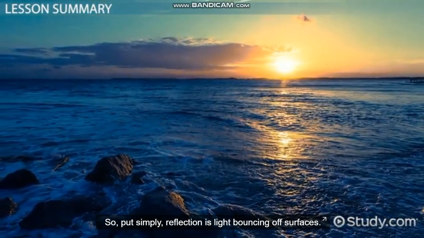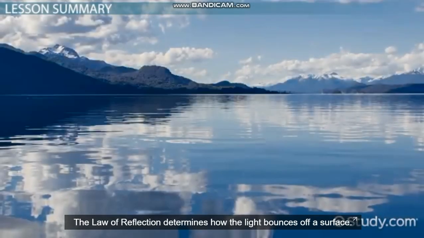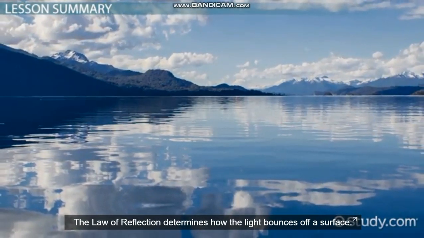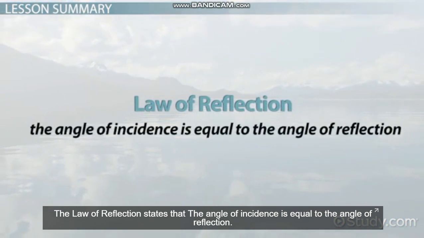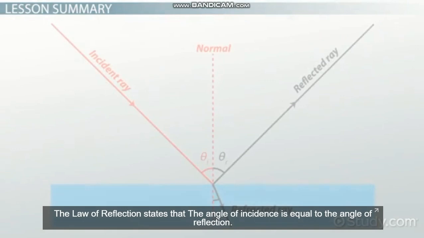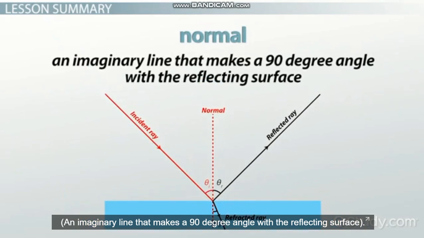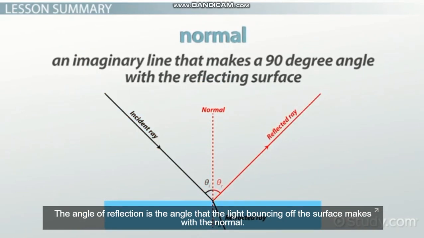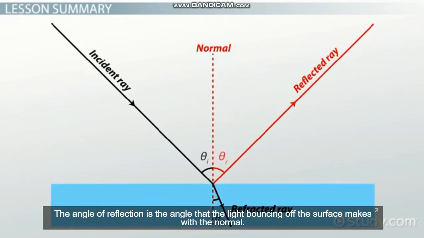So, put simply, reflection is light bouncing off surfaces. The law of reflection determines how the light bounces off a surface. The law of reflection states that the angle of incidence is equal to the angle of reflection. The angle of incidence is the angle that an incoming beam of light makes with the normal, an imaginary line that makes a 90-degree angle with the reflecting surface. The angle of reflection is the angle that the light bouncing off the surface makes with the normal.